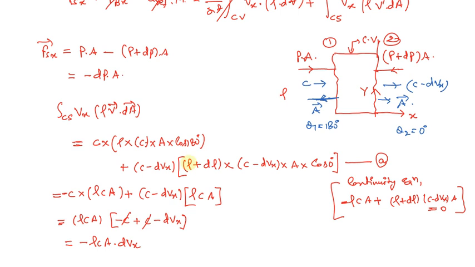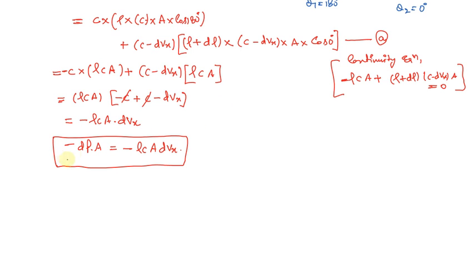So this particular relation from the momentum equation can be written as minus dp A equals minus rho cA dvx, because on the left hand side there was the surface force, minus dp into A, and on the right hand side the control surface term came out as minus rho cA dvx. So this is what we have written.